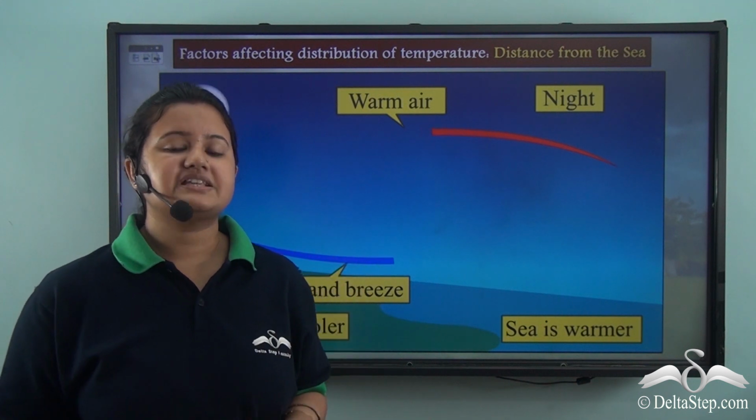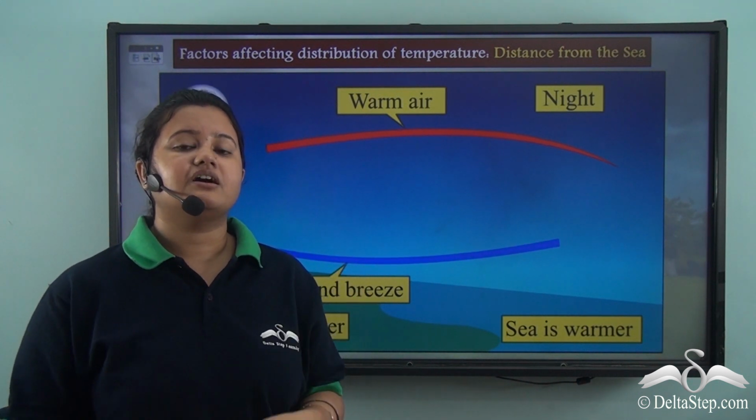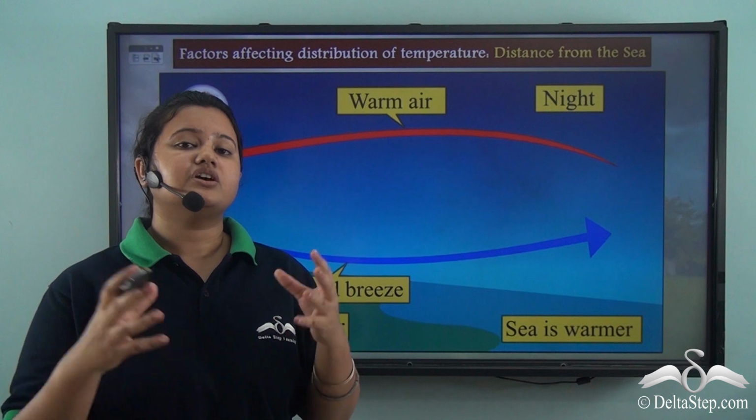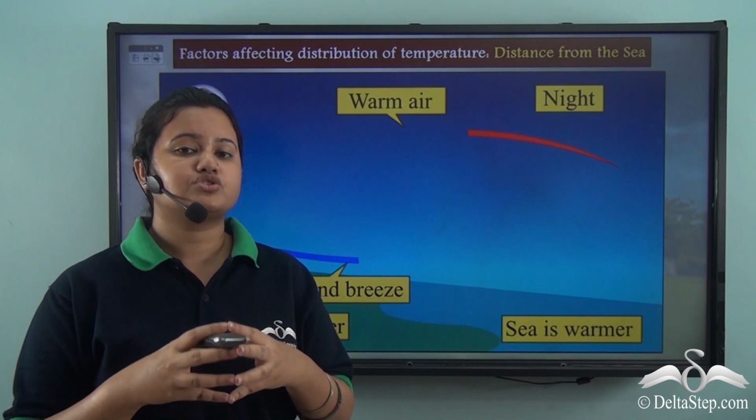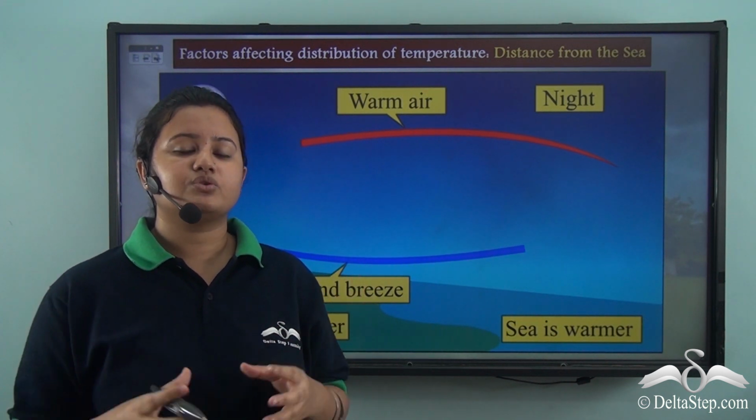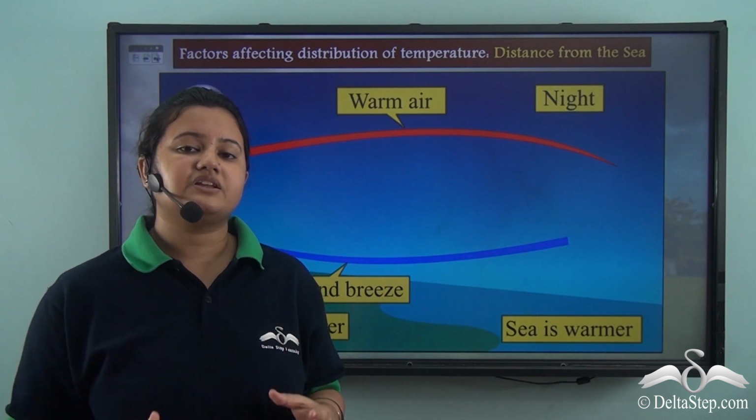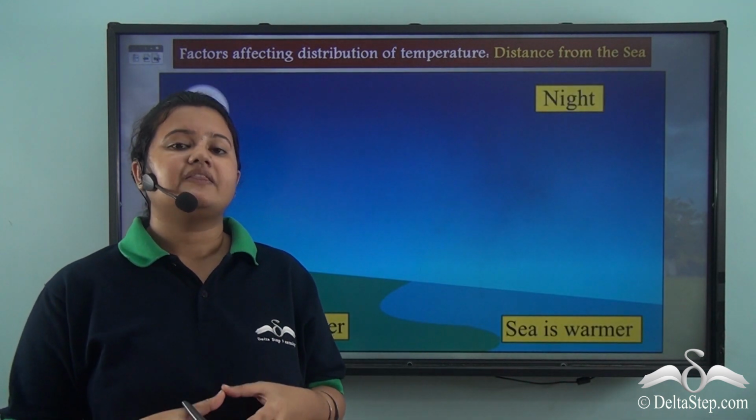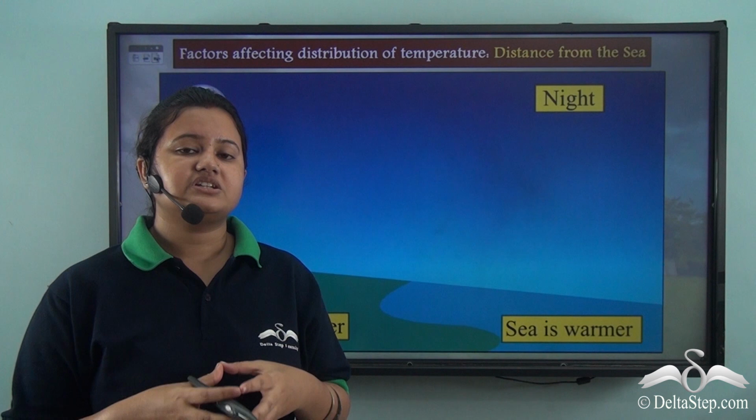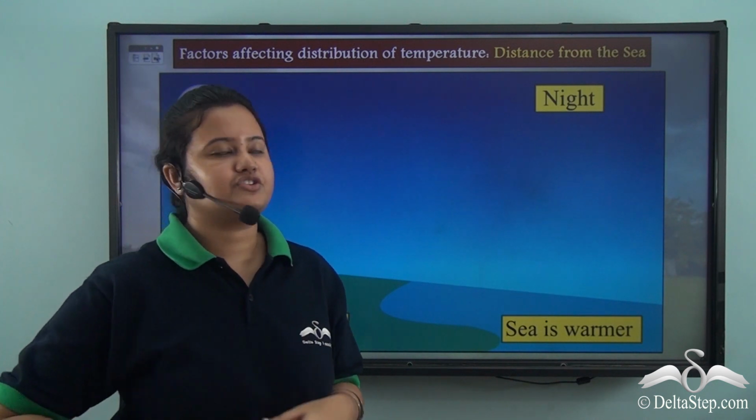This land breeze and sea breeze create a moderating effect over the coastal areas, and therefore Surat, that is situated closer to a water body, experiences lower temperature than Nagpur, which is situated in the interior of the country.